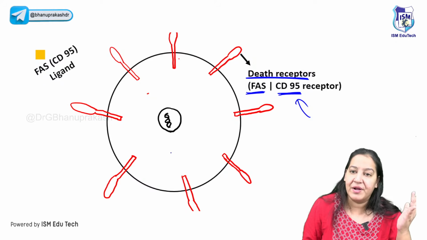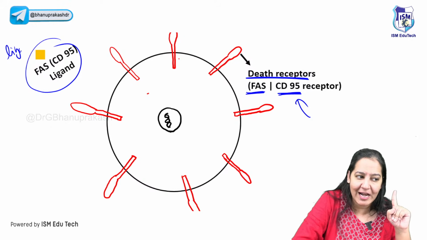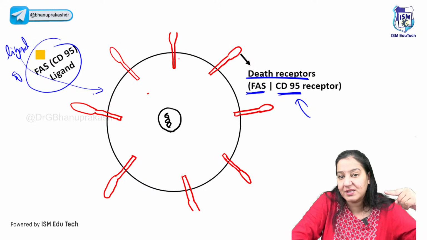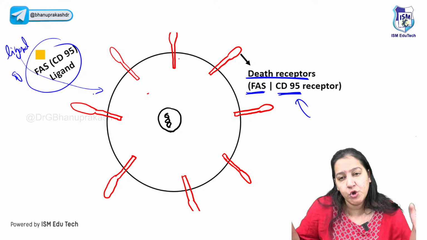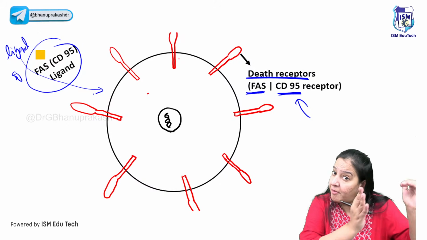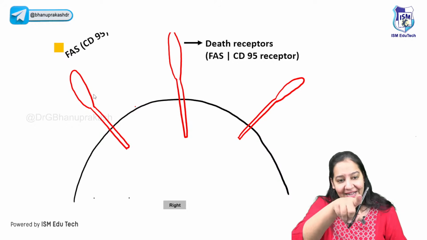Now, the signal is coming from outside in the form of the ligand. This yellow color is the ligand. It is a signal. It is coming and giving the signal to this cell that you have to die now. You have committed your function. You are no more required in this world. You must commit suicide. You are not important now. So, this signal is coming in the form of the ligand, the FAS ligand. So, the FAS ligand is coming and binding with the FAS receptor.